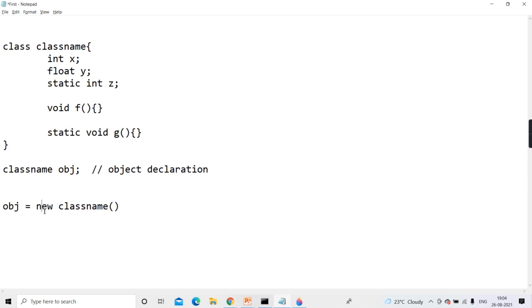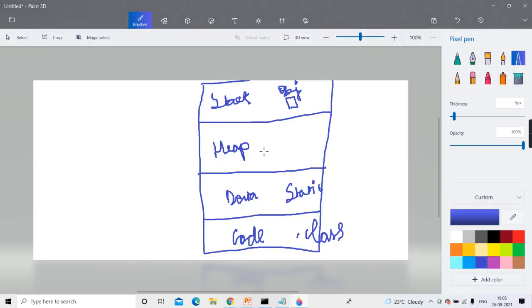Now just remember new class name. Here what is actually done is object instantiation. Getting? Means here the copy of that class is created, and when the copy is created, will it allocate memory for its instance data? Yes, and that is done on the heap.